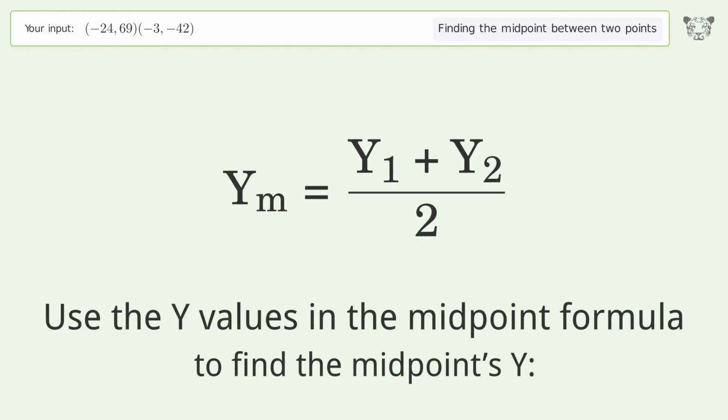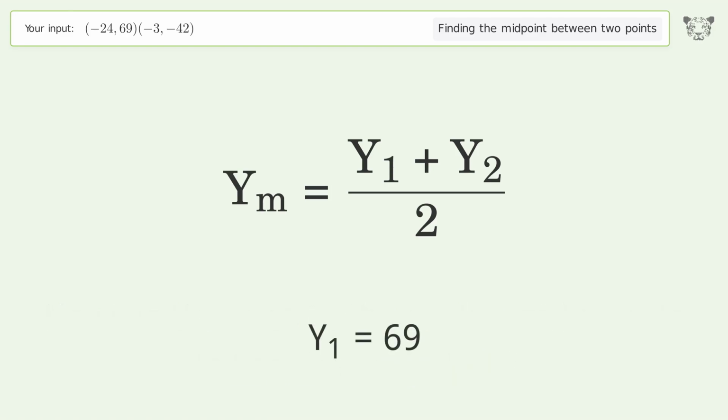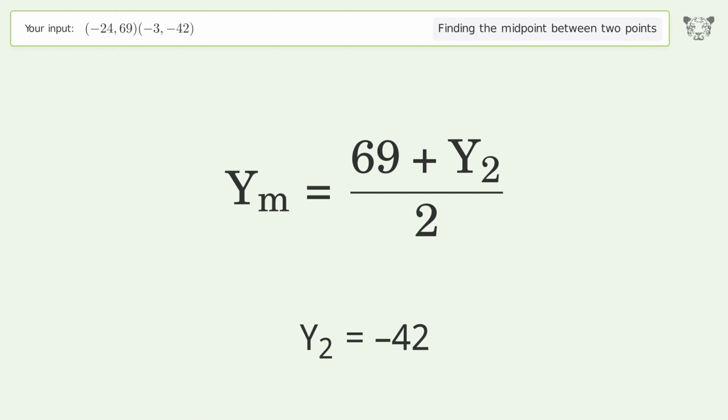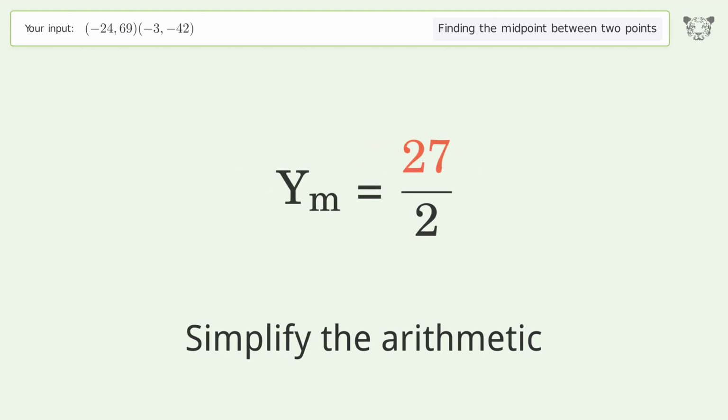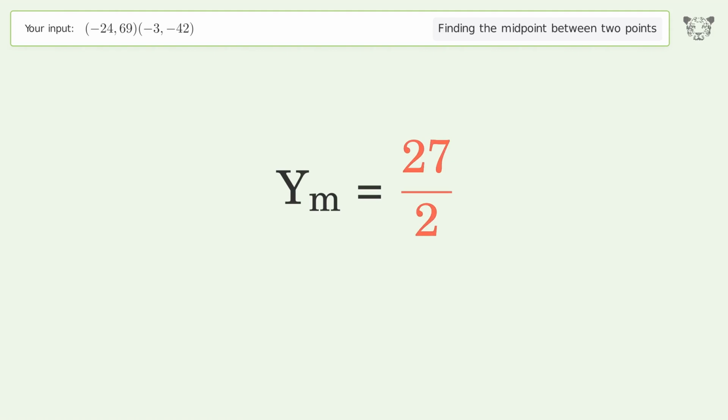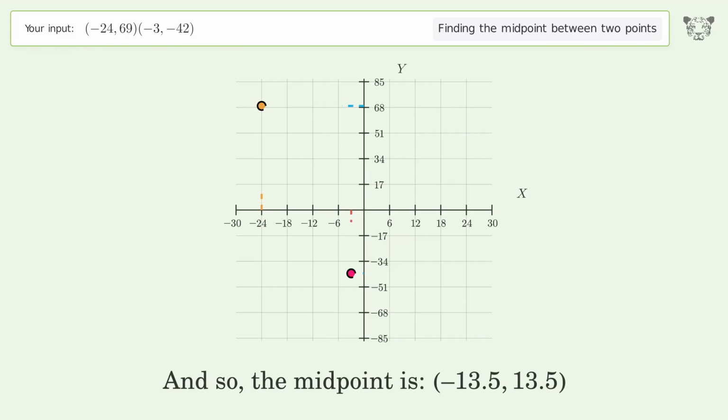Use the y values in the midpoint formula to find the midpoint's y. y1 equals 69. y2 equals negative 42. Simplify the arithmetic. And so, the midpoint is negative 13.5, 13.5.